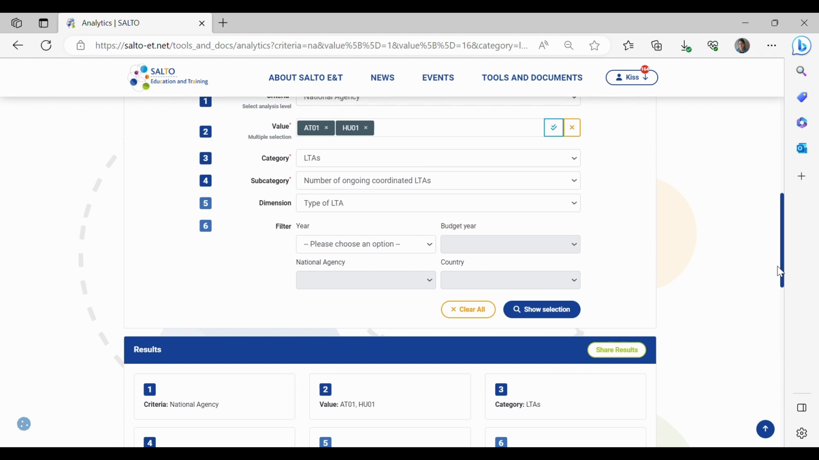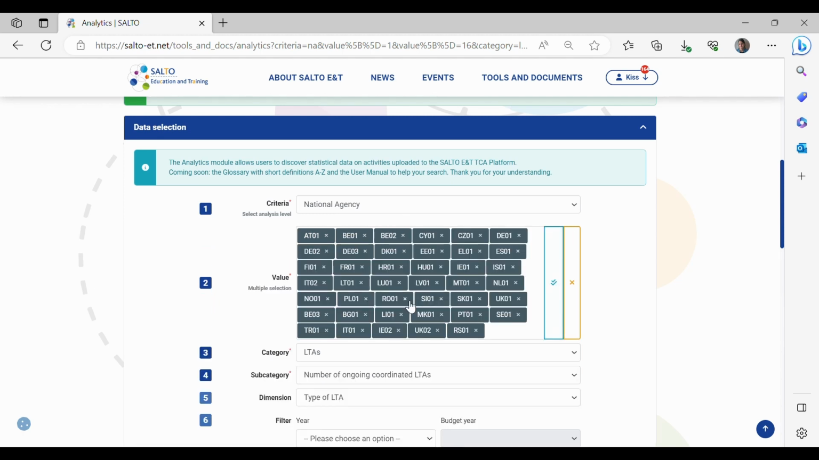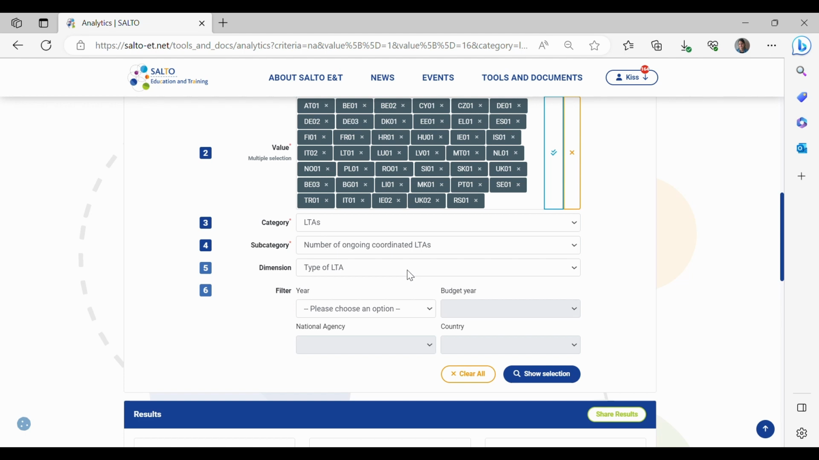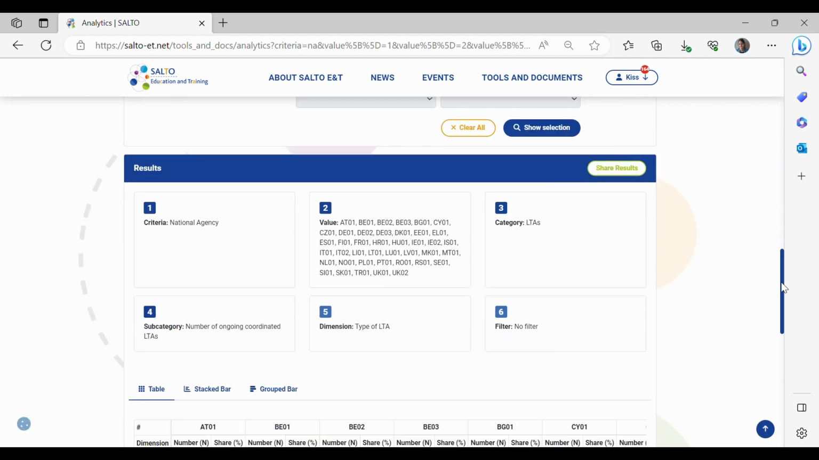And if we would like to know which national agency is the coordinator of an ongoing LTA, we have to restart our search and select all NAs here by clicking in this button, Select All. We have the national agency criteria still, all the national agencies selected, LTAs, number of ongoing coordinated LTAs, and the type can stay here as well as the dimension. And let's see the 16 LTAs we have.